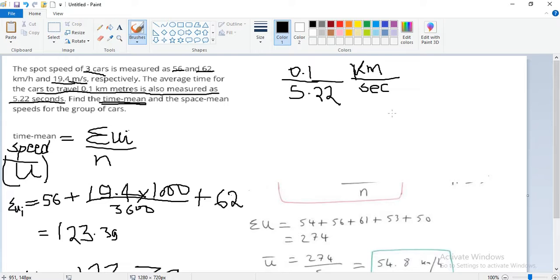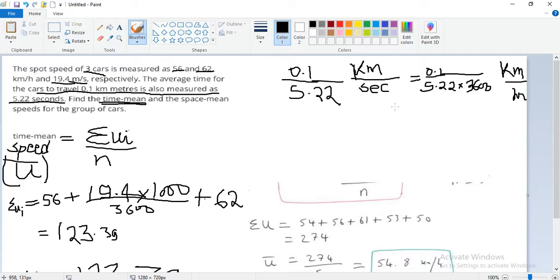So we just need to convert this into hours. Just multiply this 5.22 by 3600, so this will be 0.1 divided by 5.22 into 3600. It will get converted to kilometer per hour.